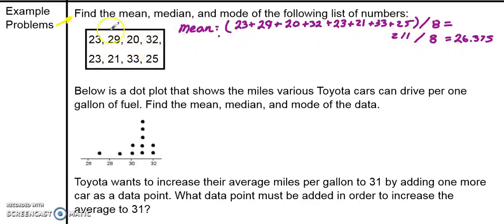And that kind of makes sense to me because it looks like it's kind of in the middle of all these numbers. It looks kind of the center. I mean, they're around 23, 29, 20, 32. Yeah, 26 makes sense to me as an average, as a mean.